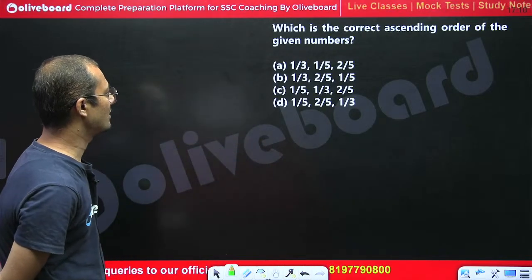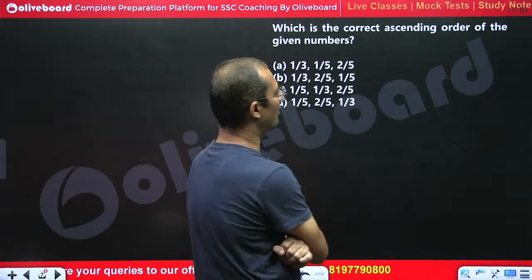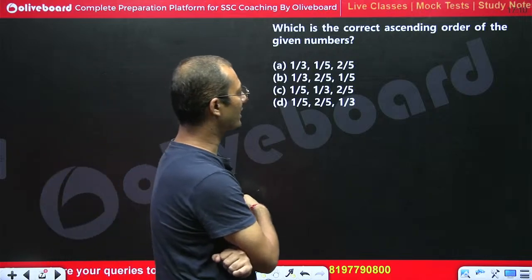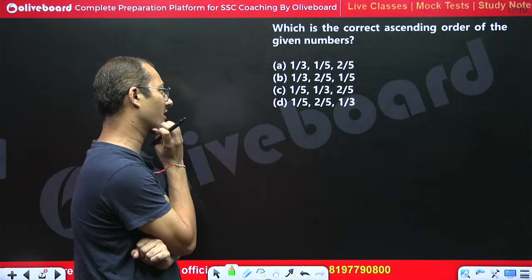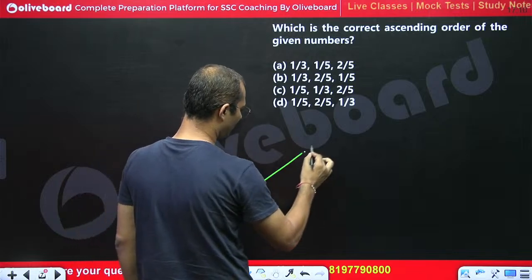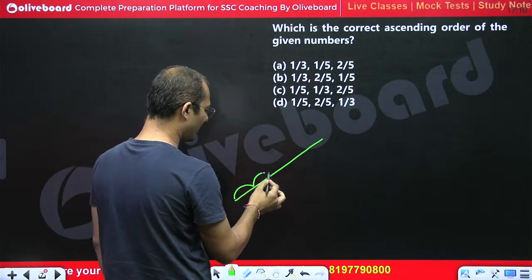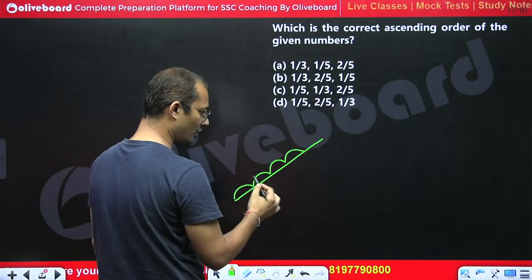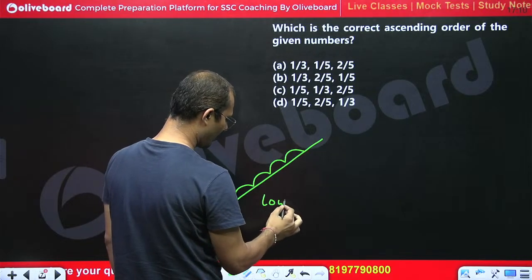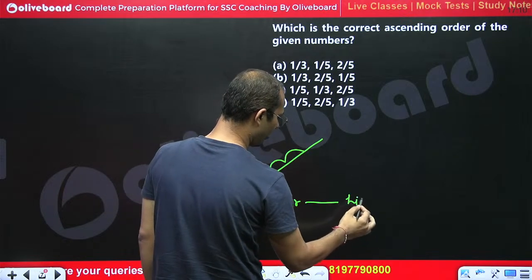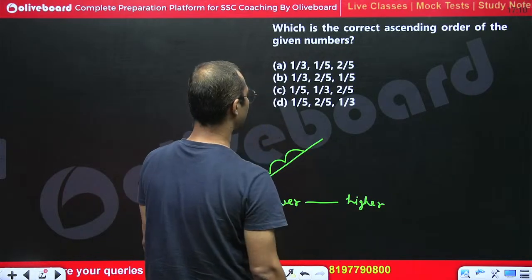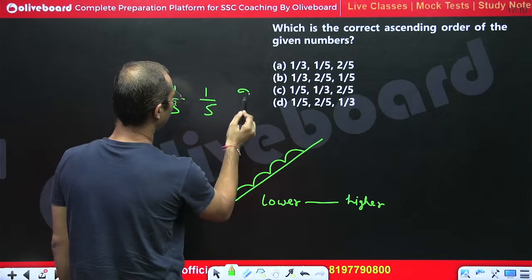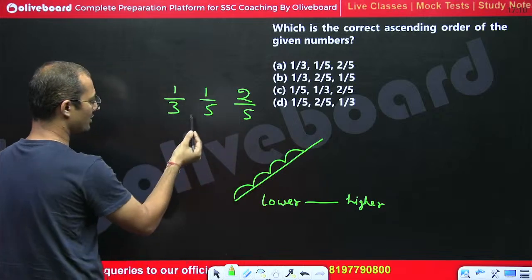Now the question is asking which is the correct ascending order of the given numbers. See, ascending order is an order which is like this: increasing, increasing, increasing. So we are moving from lower to higher, right? So just going to check 1 upon 3, 1 upon 5 and 2 by 5, just using cross multiplication.